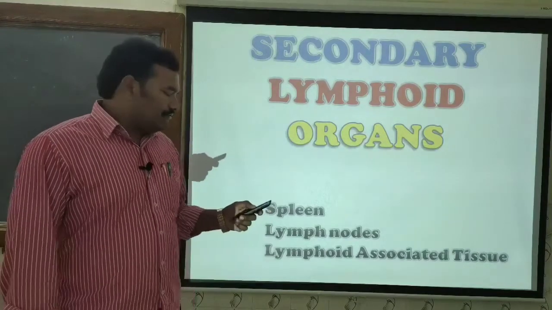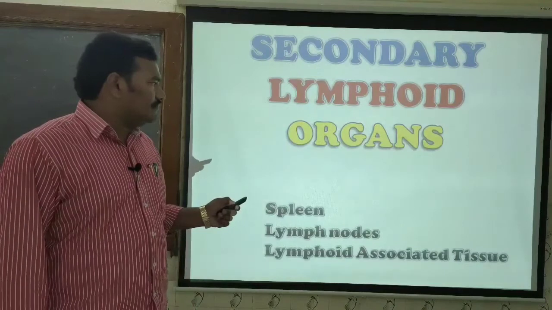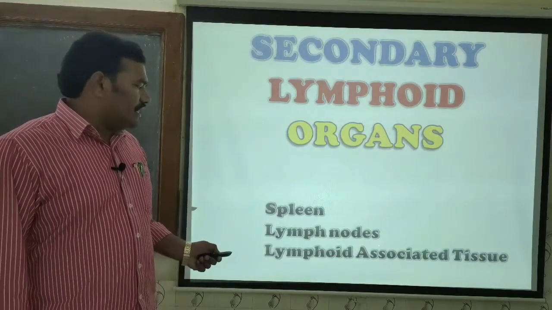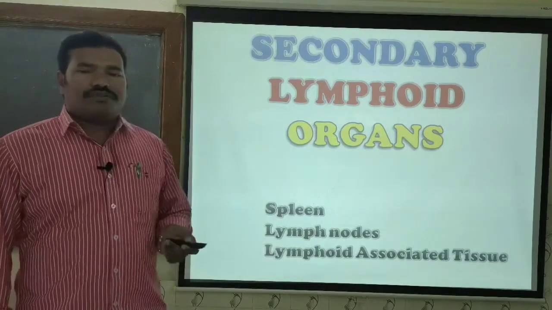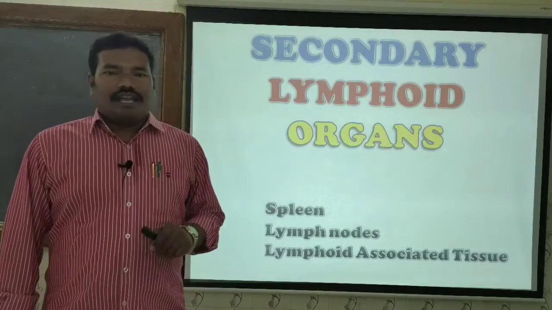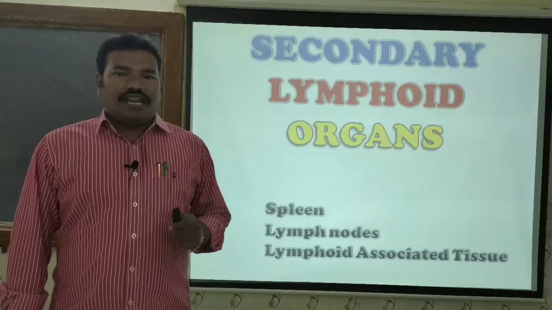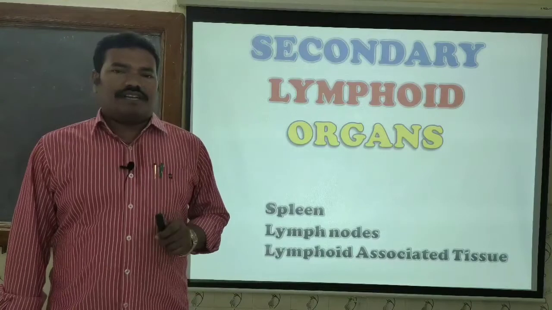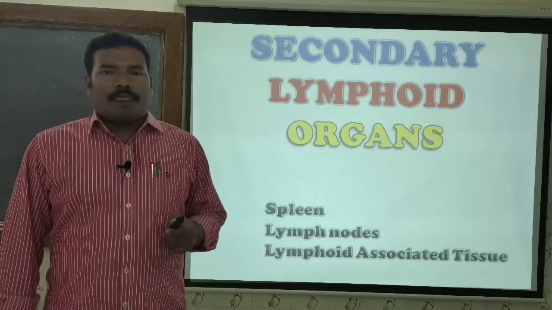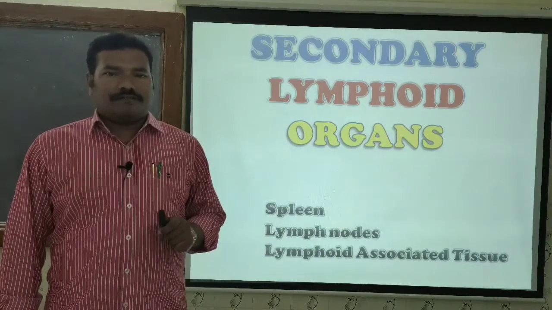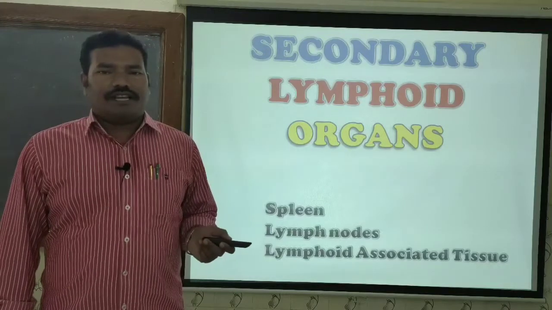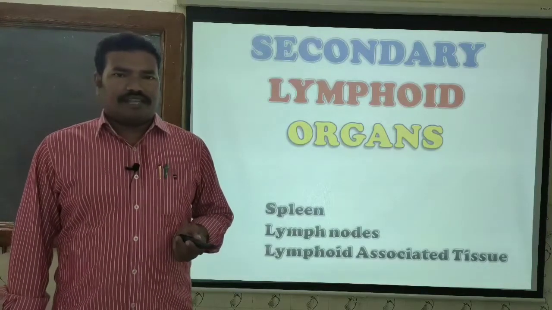Whereas in the case of secondary lymphoid organs, namely spleen, lymph nodes and the lymphoid associated tissues, they play a major role in the activation of the naive B cells or the naive T cells, followed by the proliferation of the specified B lymphocytes, and finally they are meant for the clonal expansion.